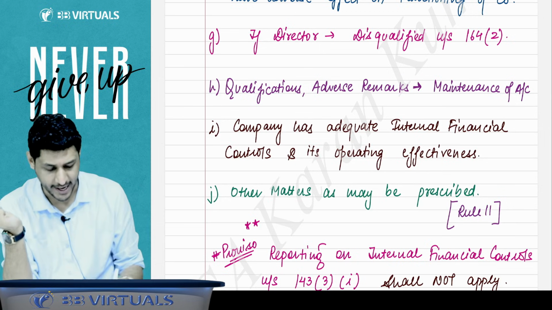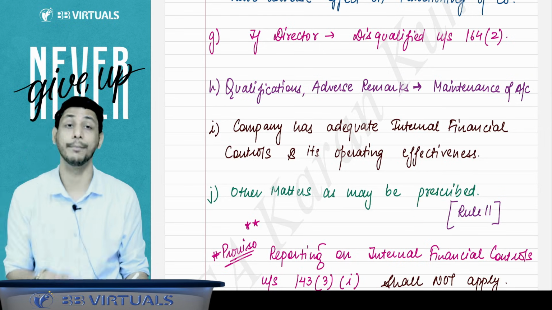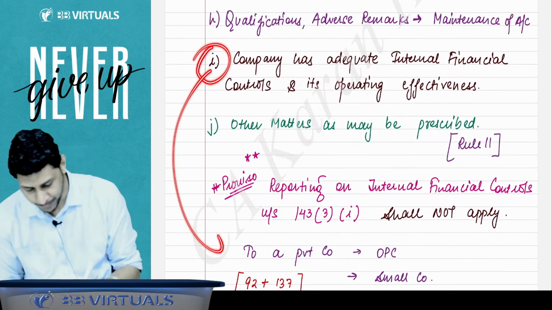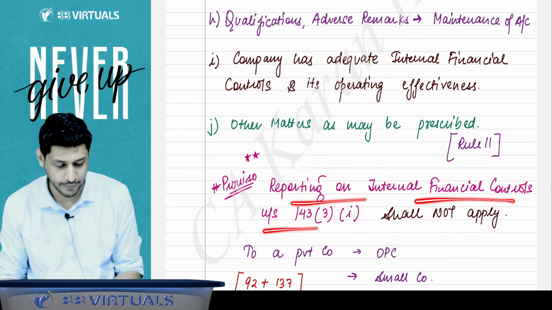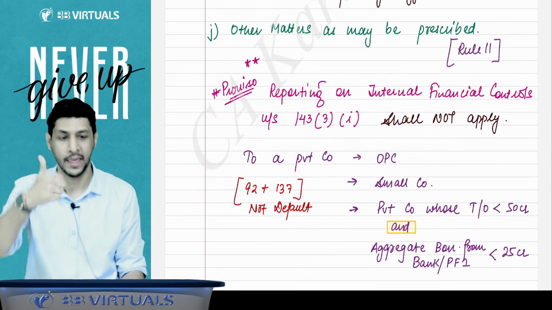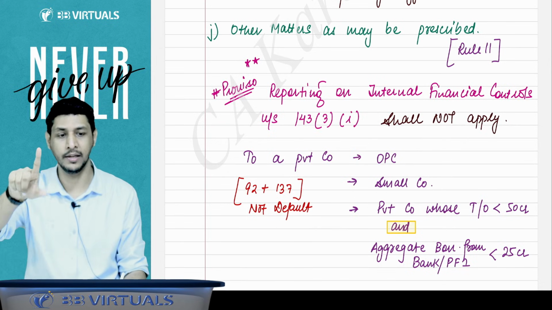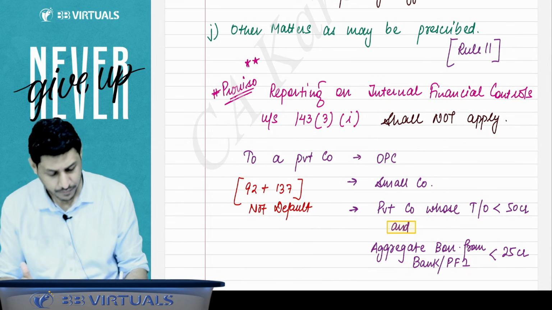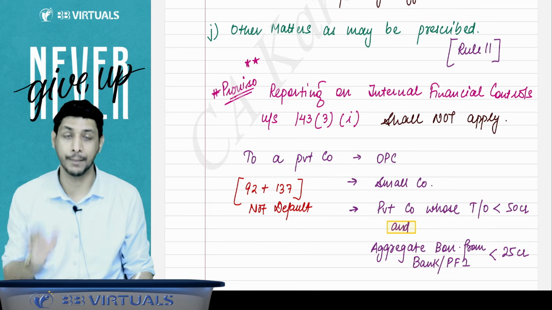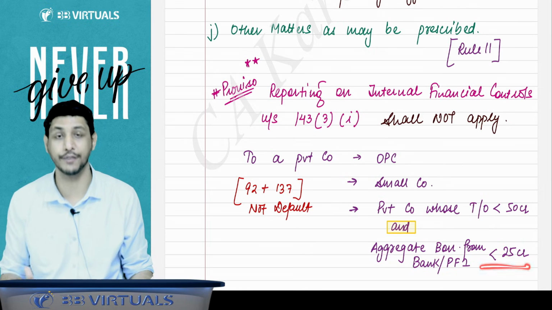And other matters as may be prescribed, they are prescribed in rule number 11. That is also given in your syllabus. But one more point you have to remember, that this reporting on internal financial control shall not apply to any private company which is an OPC, any private company which is a small company, any private company whose turnover is less than 50 crore and aggregate borrowing from the bank or PFI is less than 25 crore.